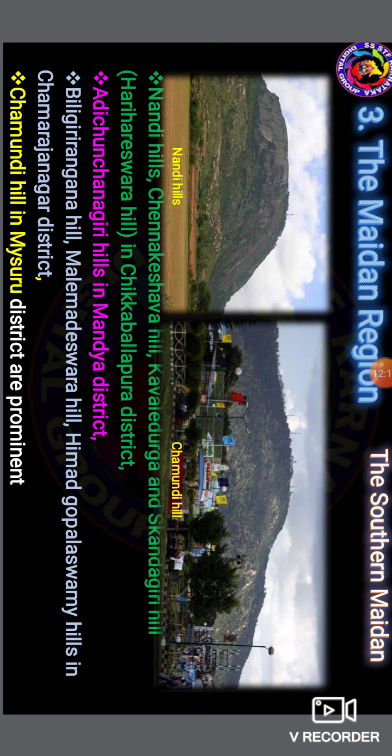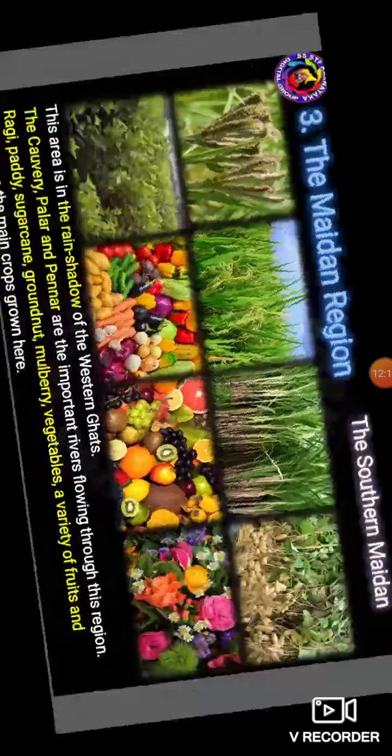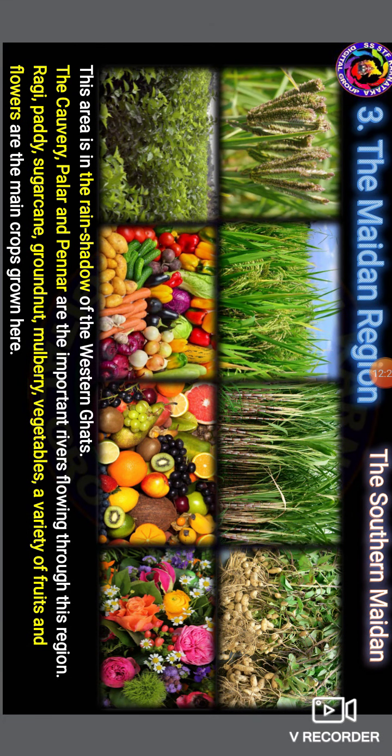Prominent hills. And then these areas have heavy rain and the rain shadow of the Western Ghats. In the Western Ghats, various crops are grown, improving the agricultural field.